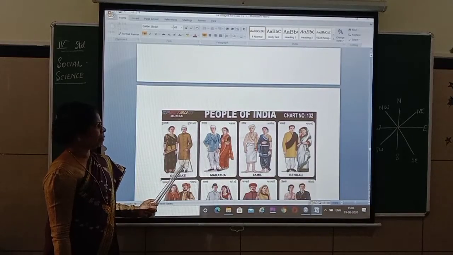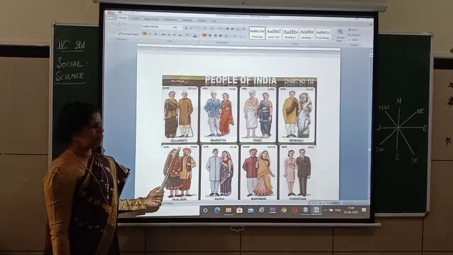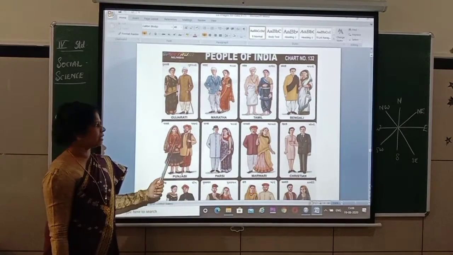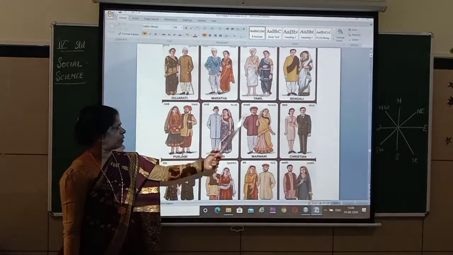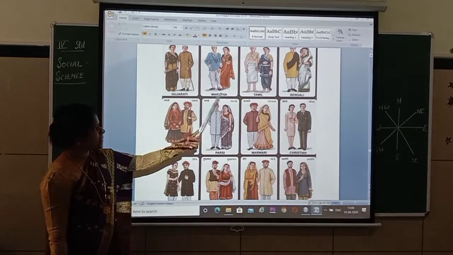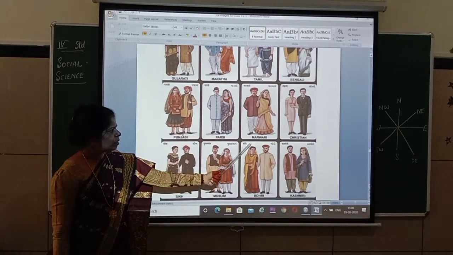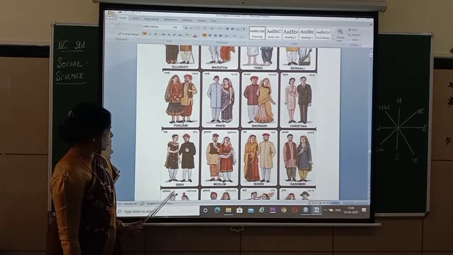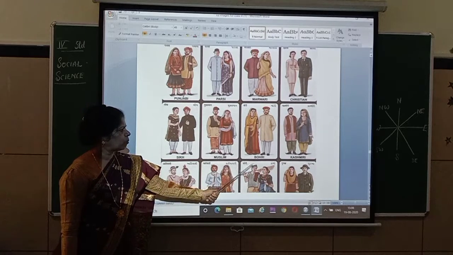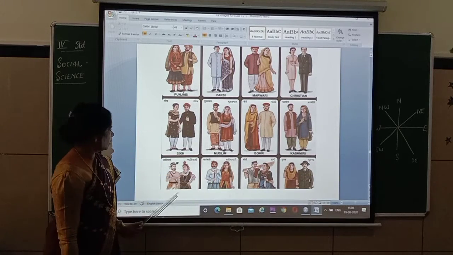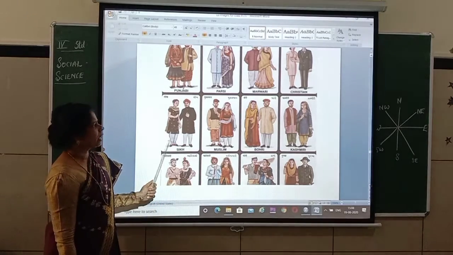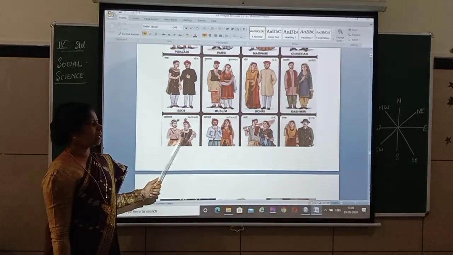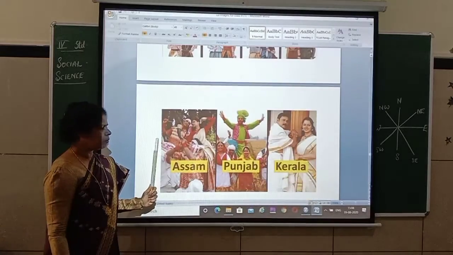Okay, now if you take the people of India, as I said, there are different dresses, culture, food, etc. Here you can see the dresses. See, Gujarati, Maratha, Tamil, Bengali, Punjabi, look at their dresses. They are all different. Parsis, Marwadis, then Christians, Sikhs, Muslims, Bohri, Kashmiri. See, you see different dresses, isn't it? Though all things are different, still people are all one.